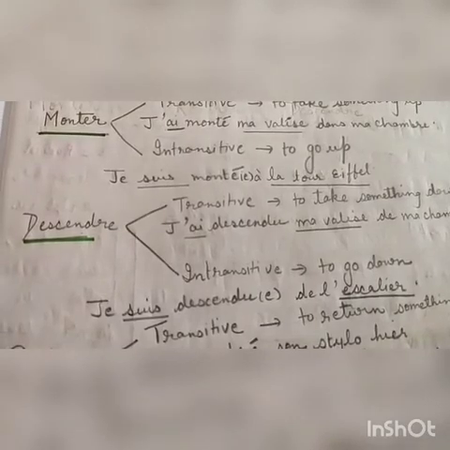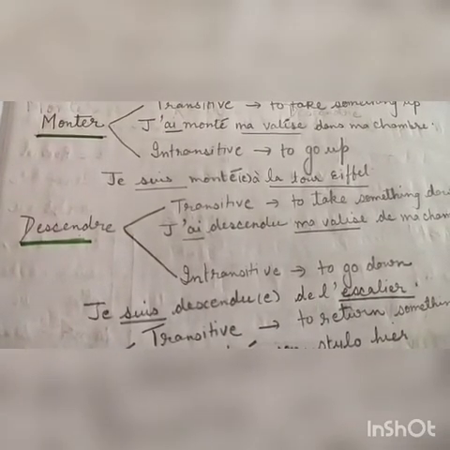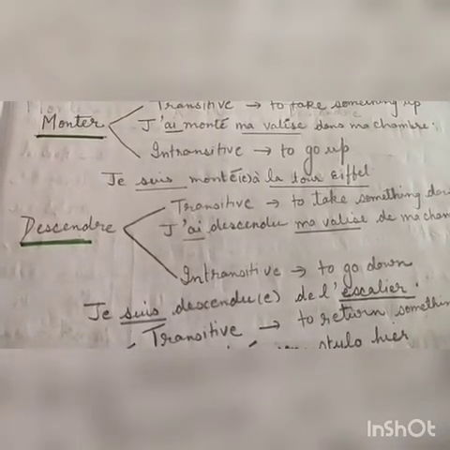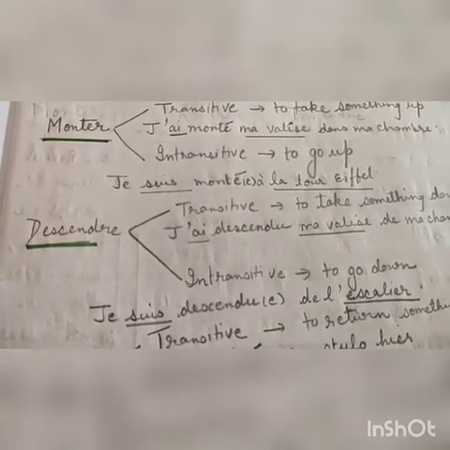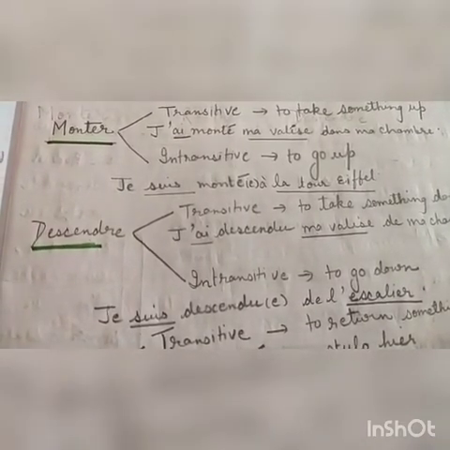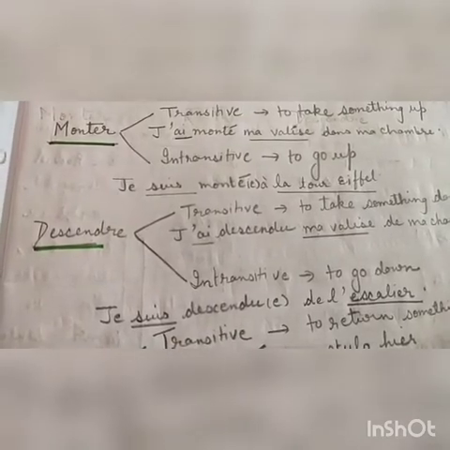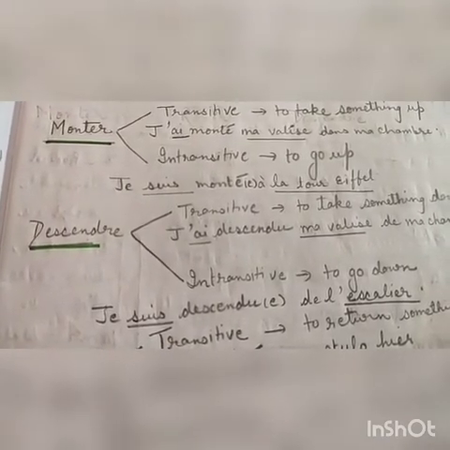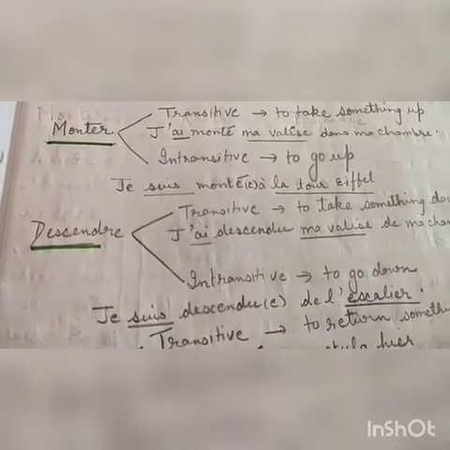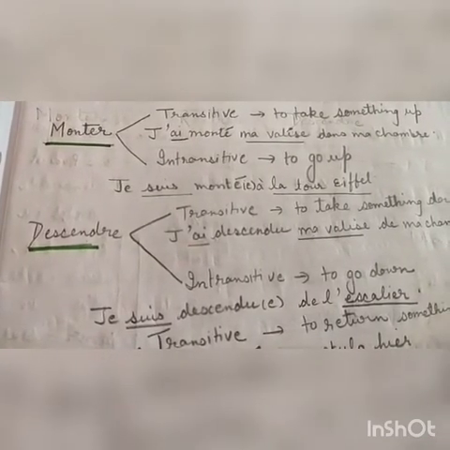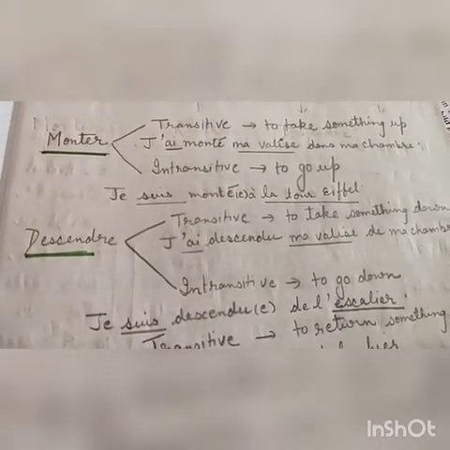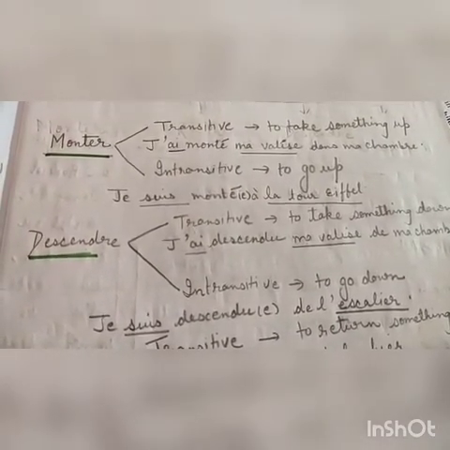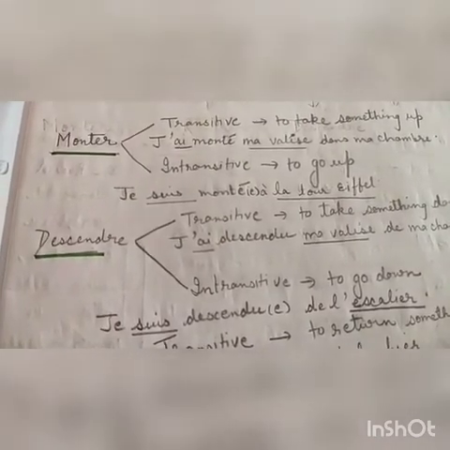Now in the second example, it is je suis monté à la tour Eiffel. Here after monter we have a preposition à, which makes it an indirect object. It means here La Tour Eiffel is an indirect object, so we have conjugated this verb with être. That is why it is je suis monté à la Tour Eiffel. So this is how we conjugate the verb monter in transitive and intransitive forms.